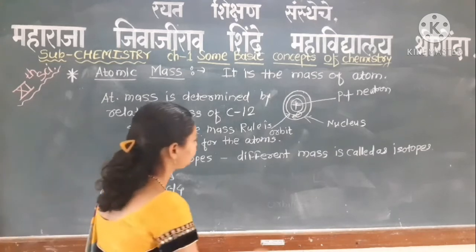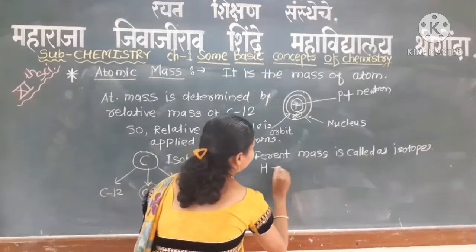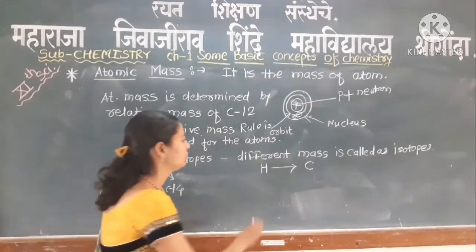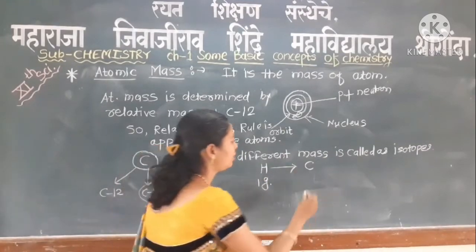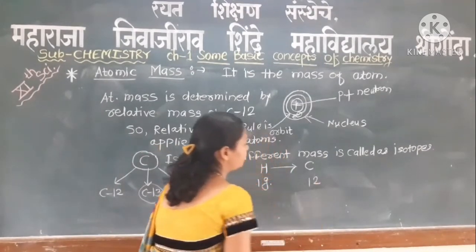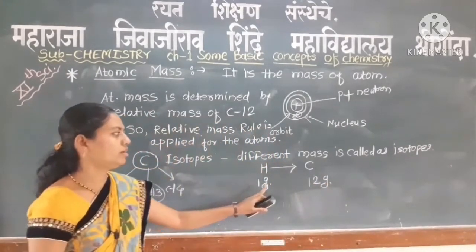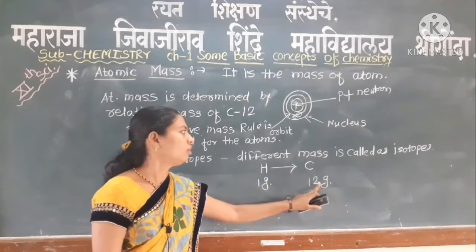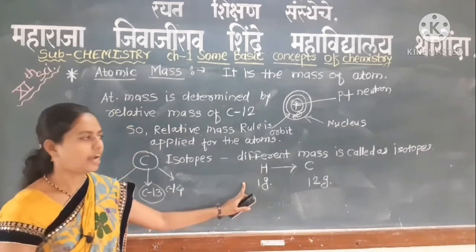For example, hydrogen is related with carbon. Hydrogen has mass 1 gram and carbon has atomic mass 12 gram. So 12 of carbon is related to 1 hydrogen atom.